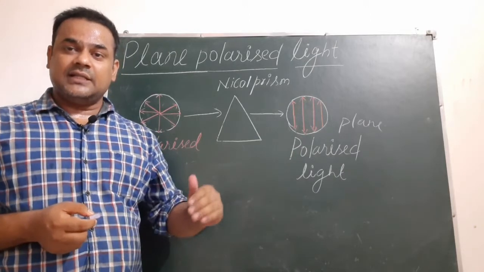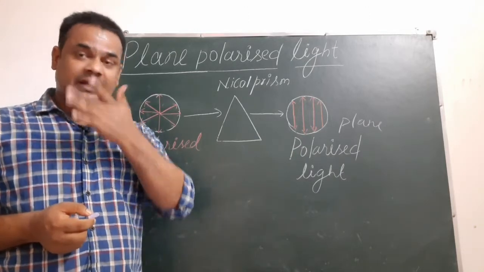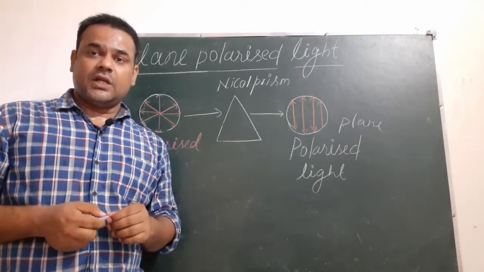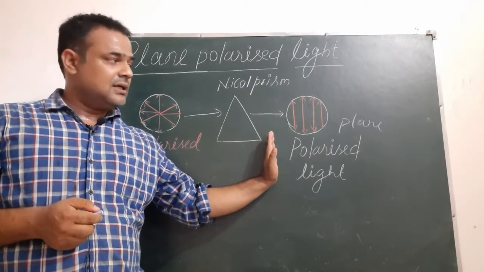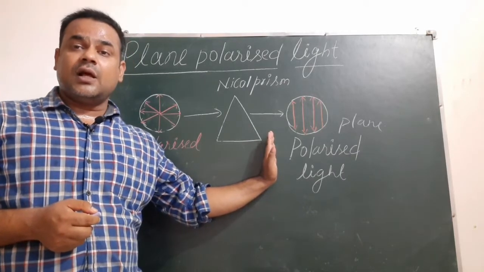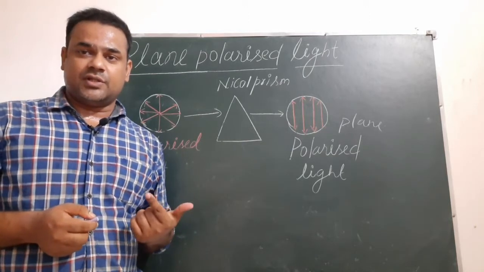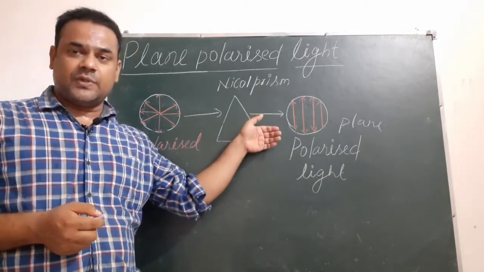But when this light comes out of the solution, the net rotation is 0. So here we say that there is external compensation. What is the meaning of external compensation?